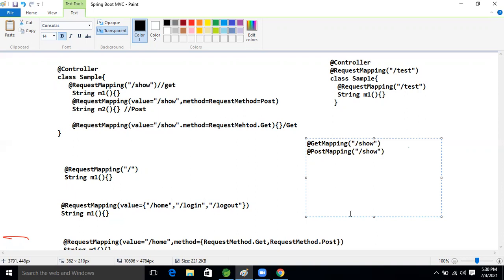Based on the HTTP methodology, there are eight methods: GET, PUT, POST, DELETE. For those there are also PostMapping, GetMapping, PutMapping, DeleteMapping annotations, all based on the HTTP methods. These annotations were introduced from 4.x onward, right? So come here.